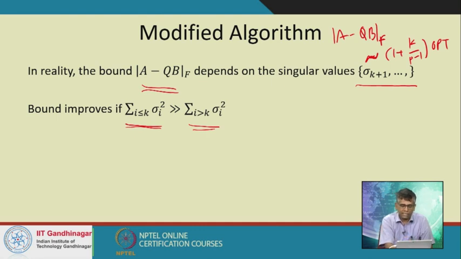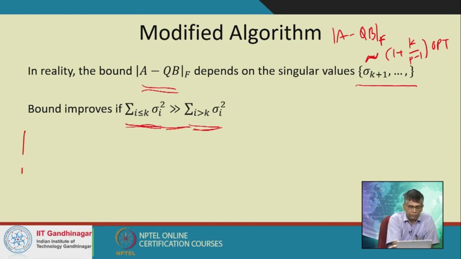So if the signal is much bigger than the noise, then the bound actually improves, and we should be able to improve the performance of this algorithm. In fact, it's pretty clear that the bound improves as well as the empirical performance of this algorithm. But in real matrices, this does not always hold.